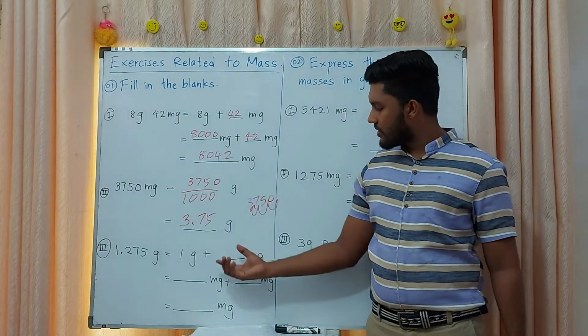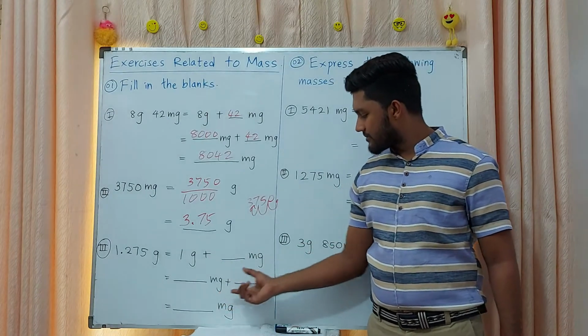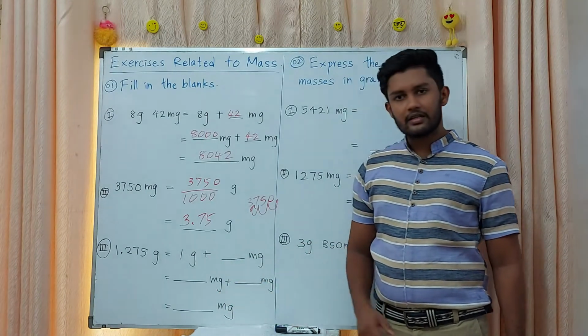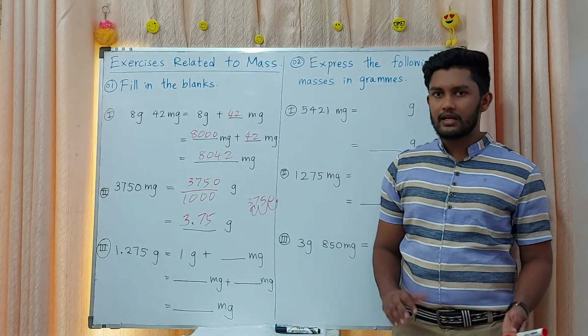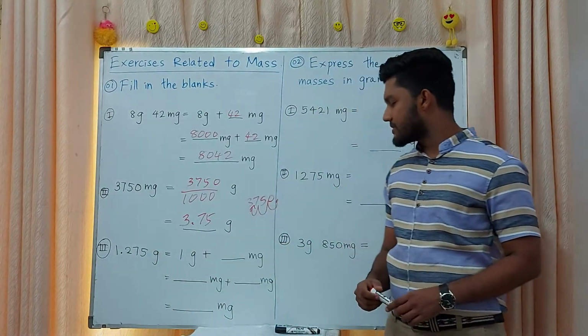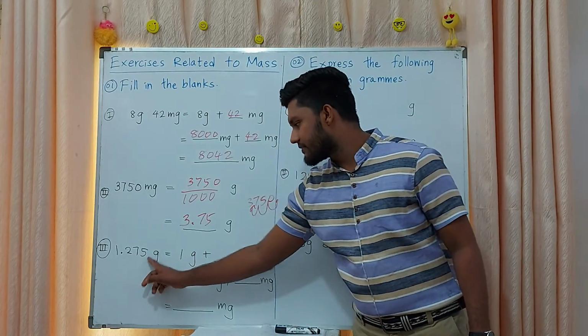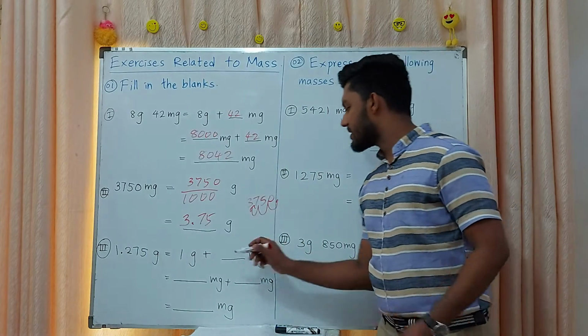Next, 1.275 grams, you want to convert it into grams and milligrams, after that milligrams and milligrams, then of course to total milligrams. Here 1.275 grams means 1 gram and 275 milligrams, right?